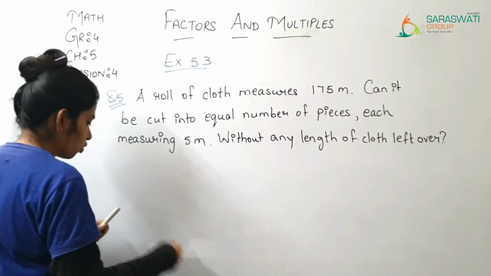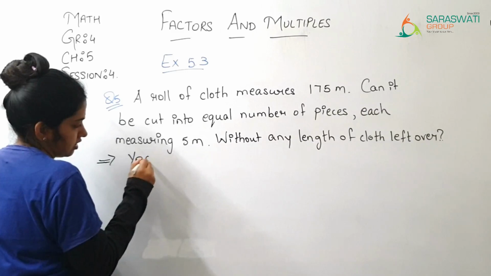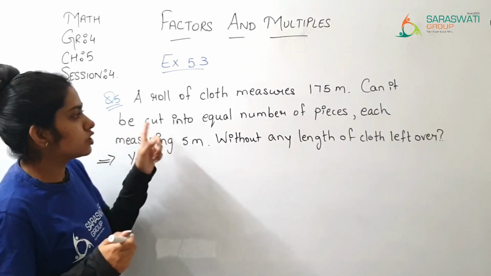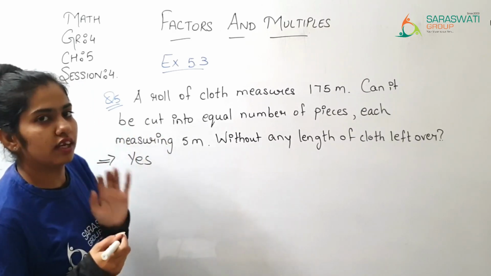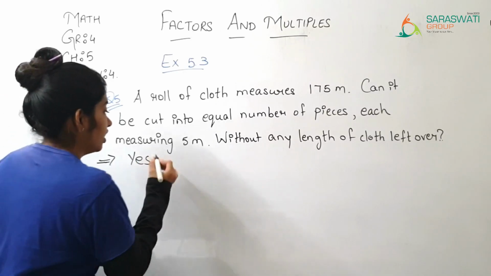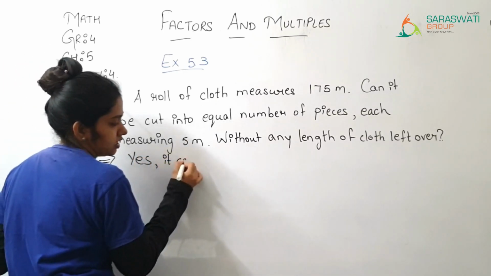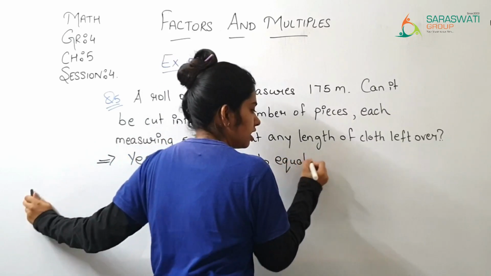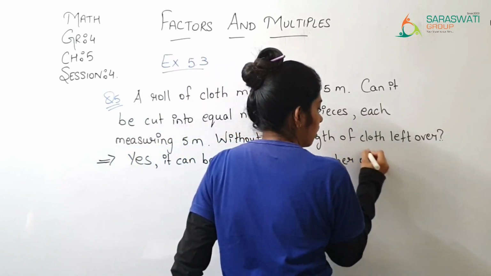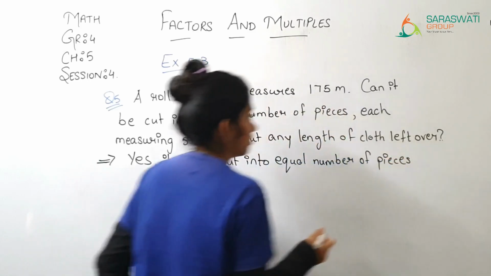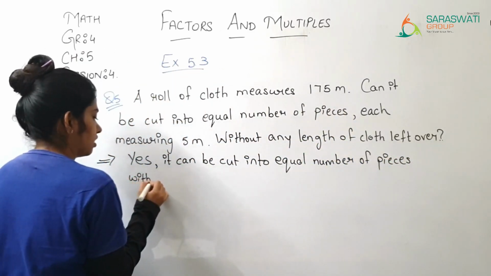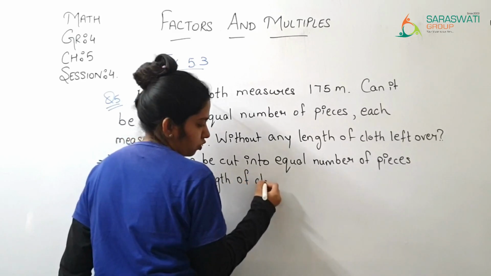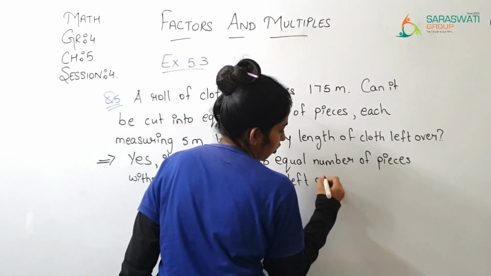So you are supposed to write only yes. Yes, it can be cut into equal number of pieces without any length of cloth left over.